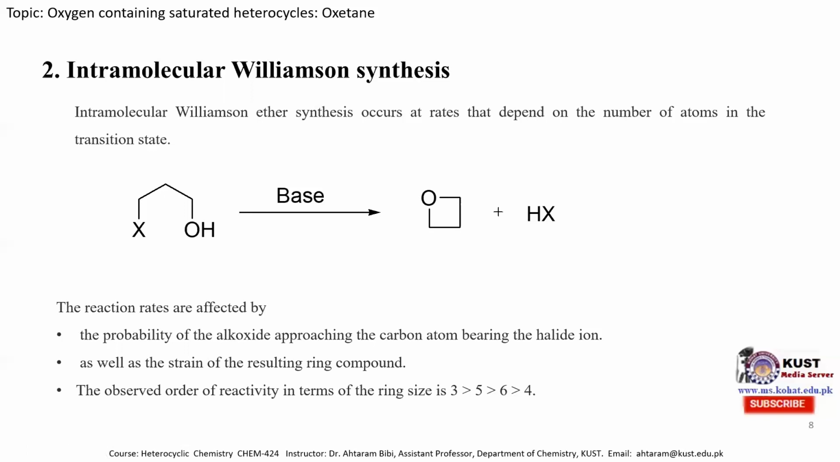And on the basis of these two factors, the observed reactivity order is mentioned over here. It depends on the ring size: a 3-membered ring is formed easily as compared to a 5-membered ring, and a 5-membered ring is formed easily as compared to a 6-membered ring. And the slowest reaction is for the 4-membered ring, due to the highly strained molecule and due to the approach of this alkoxide ion toward the carbon atom bearing the halogen.